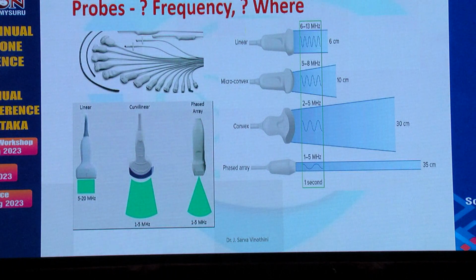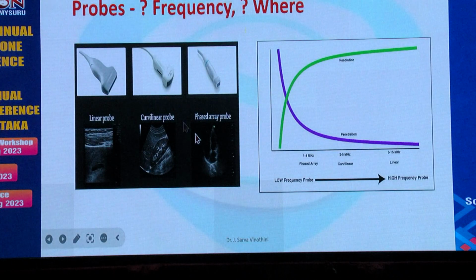The high frequency probes have a higher resolution because they can listen for a longer time. There are a number of probes. The common probes that we use are the linear, curvilinear, and the phased array probes. As we have seen earlier, linear probes can penetrate deeper than the curvilinear probes. And as we discussed shortly before, linear probes also have a higher resolution because they tend to have a higher listening time. So as the frequency increases, the penetration reduces and the resolution increases.